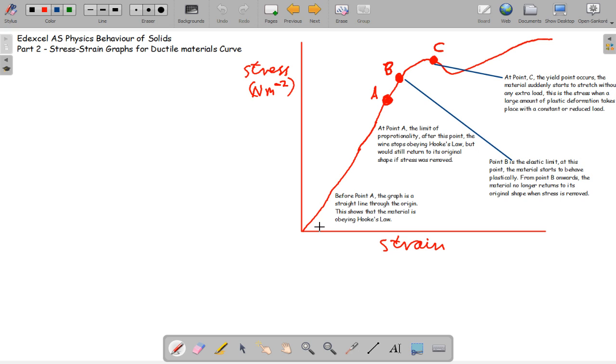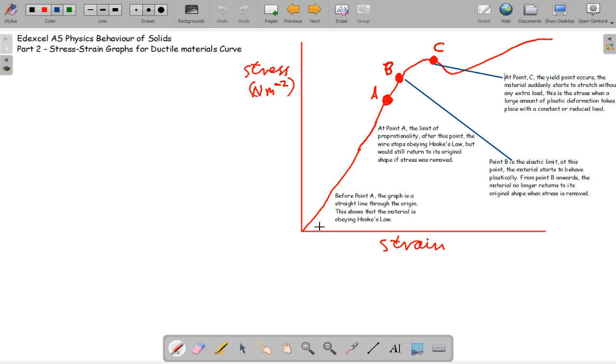Point B is the elastic limit, and at this point the material starts to behave plastically. From point B onwards the material no longer returns to its original shape when the stress is removed. At point C, the yield point occurs. The material suddenly starts to stretch without any extra load, and a large amount of plastic deformation takes place with a constant or reduced load.